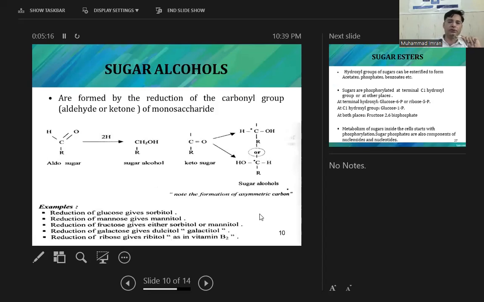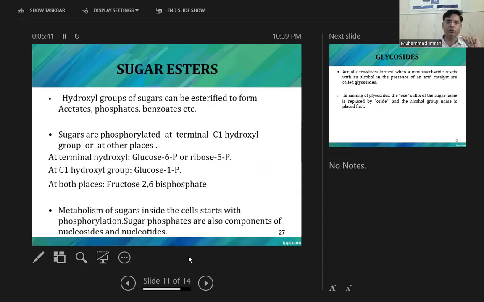Sugar alcohols are formed by the reduction of the carbonyl group, meaning the aldehyde or ketone group of a monosaccharide, into alcohol. For example, reduction of glucose produces sorbitol, mannose produces mannitol, fructose produces sorbitol or mannitol, galactose produces galactitol, and reduction of ribose produces ribitol, which is present in vitamin B2.